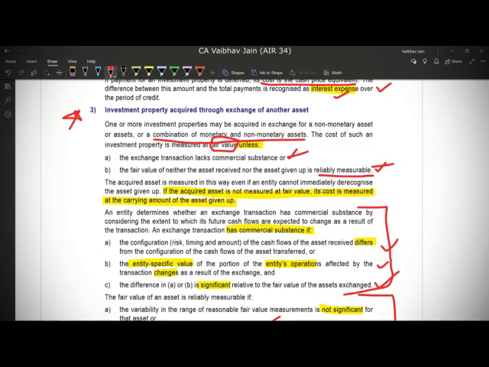Now I have given you one brief. Now let's say if the commercial substance is not there, or the fair value could not be reliably measured, then we cannot use the fair value. And if we cannot use the fair value, Ind AS 40 says that we should measure the acquired asset at cost, and in this case the cost will be nothing but the carrying amount of the asset given up.